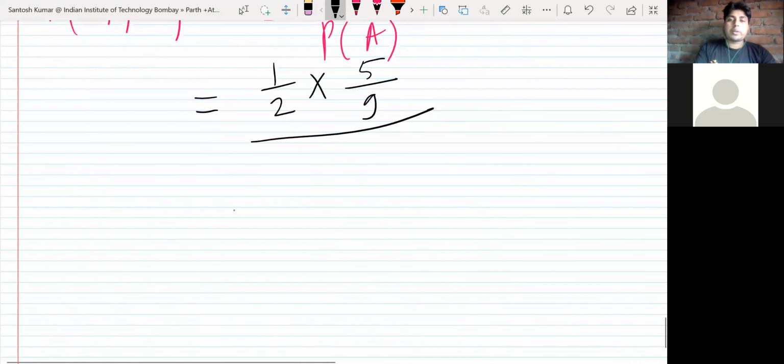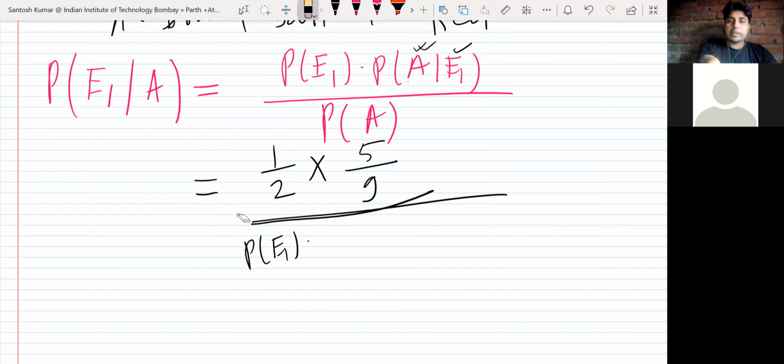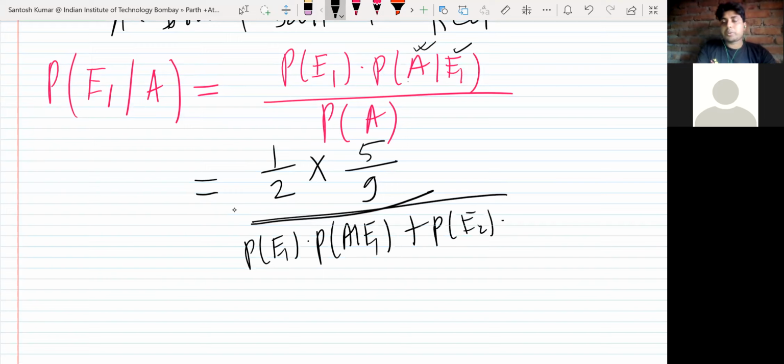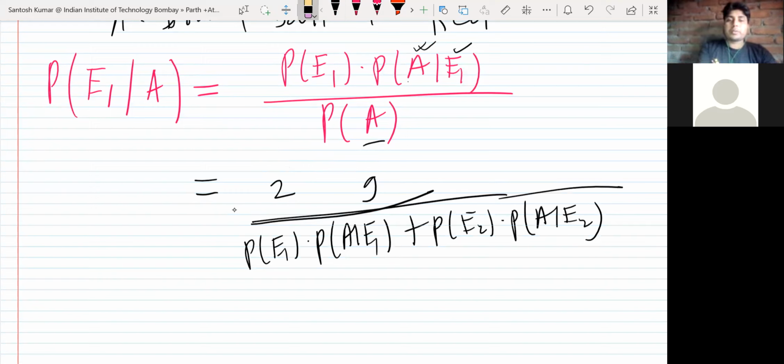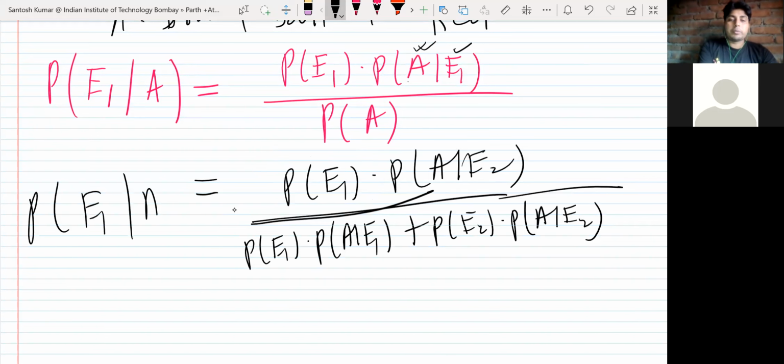So if you want to calculate, then the formula is simple. In 2 events, it will be something like probability of E1 into probability of A given E1, plus probability of E2 into probability of A given E2. Like this you have. So let me put the values. This is the formula for this question, and all information is available to you.